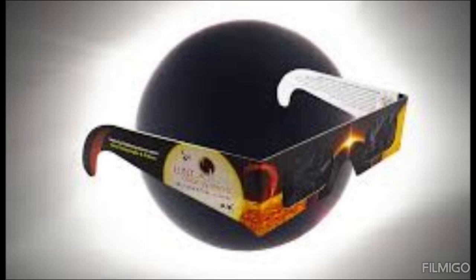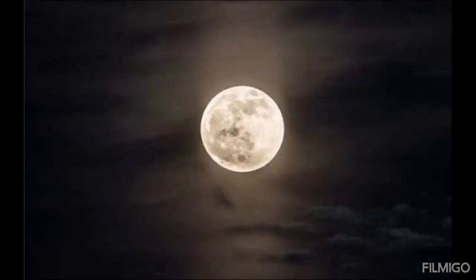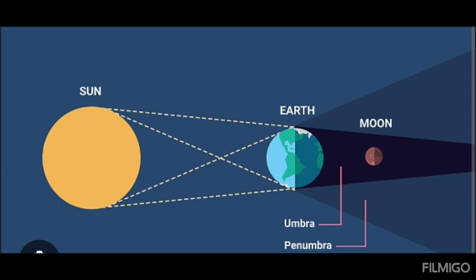Now let's discuss lunar eclipse. Luna means moon. In a lunar eclipse, the moon is hidden by the earth. Actually, the moon does not produce its own light. It gets the light from the sun, which is reflected by the moon onto the earth at night. So in a lunar eclipse, as the earth is in between the sun and the moon, the moon cannot reflect the light.